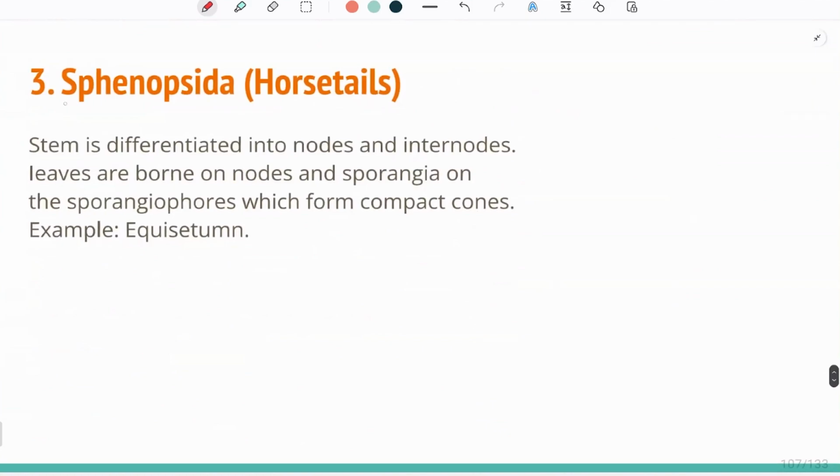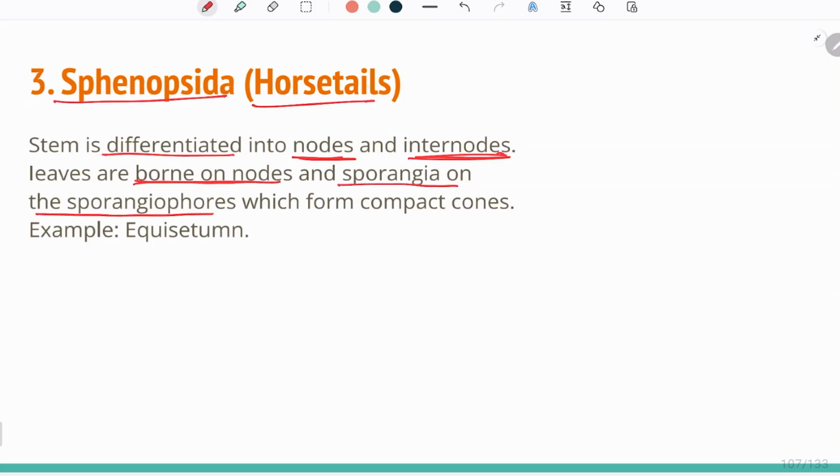Now the Sphenopsida, which are horsetails. So the stem is differentiated into nodes and internodes. The nodes and internodes are present, and leaves are borne on nodes, sporangia on the sporangiophores, which form a compact cone. So the body looks something like this.